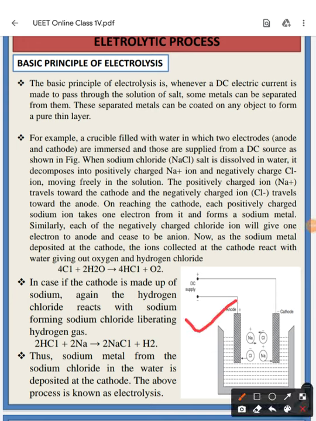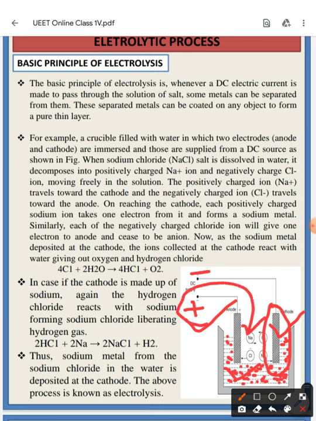Okay, so in a similar way, if you want to coat one material, the material which needs to be coated will be treated as the anode, and the material which should be decomposed should be taken inside this electrolyte. Whenever the positive supply is applied, it is not negative, it is your positive terminal. So when the positive supply is applied to the anode, then it will